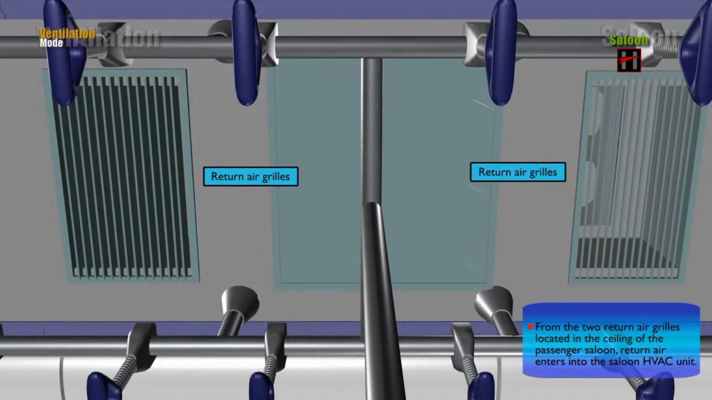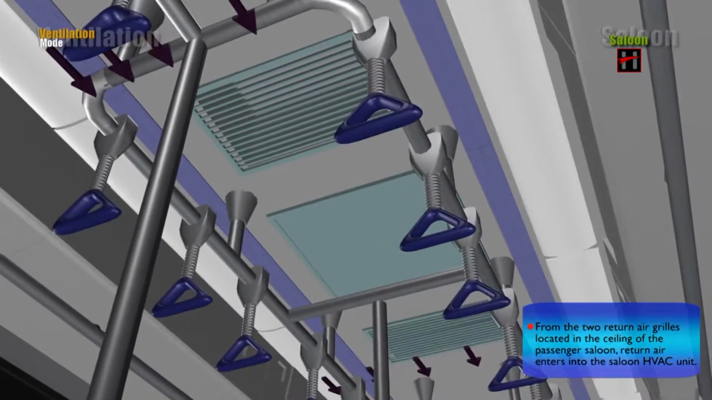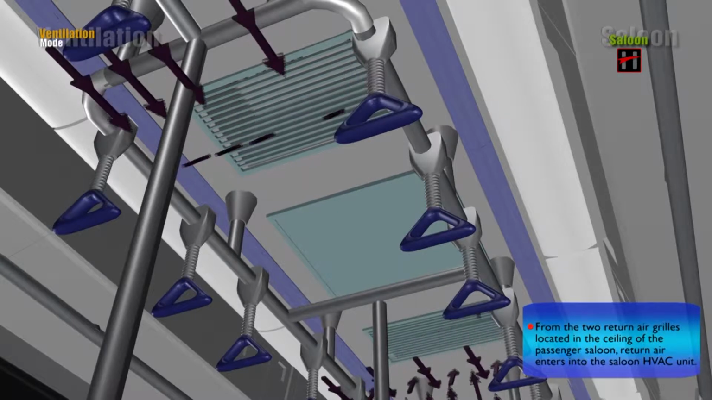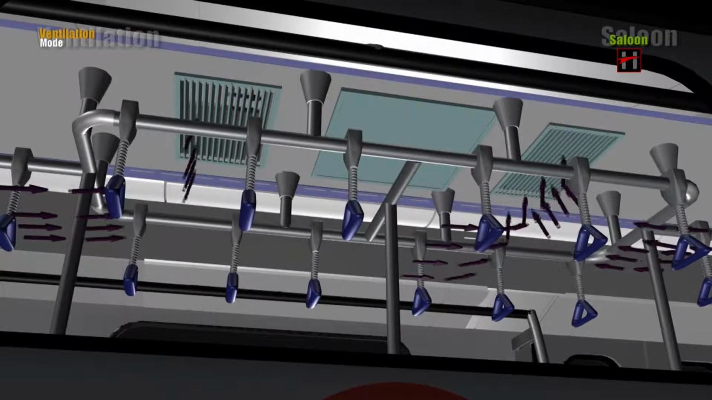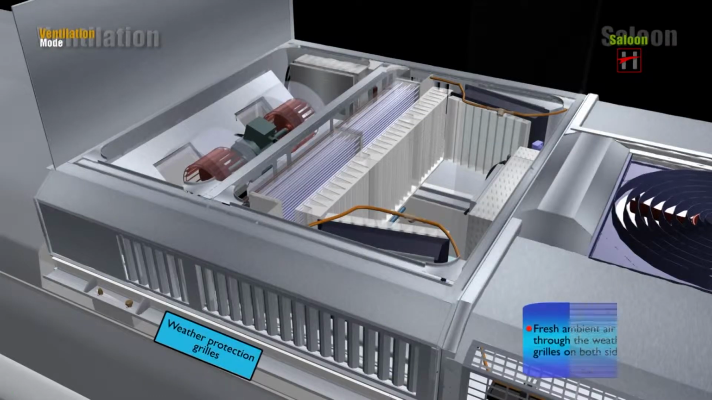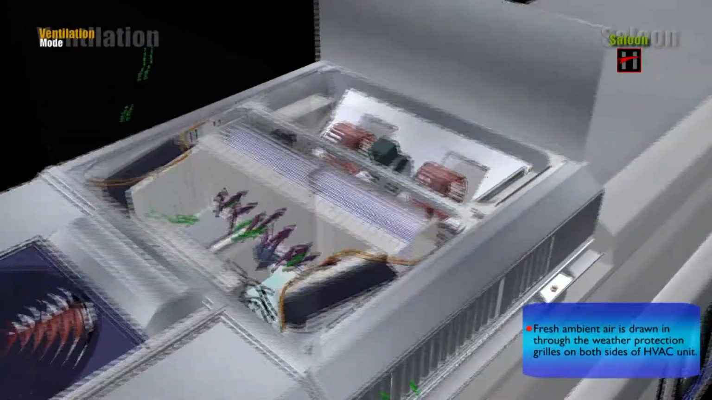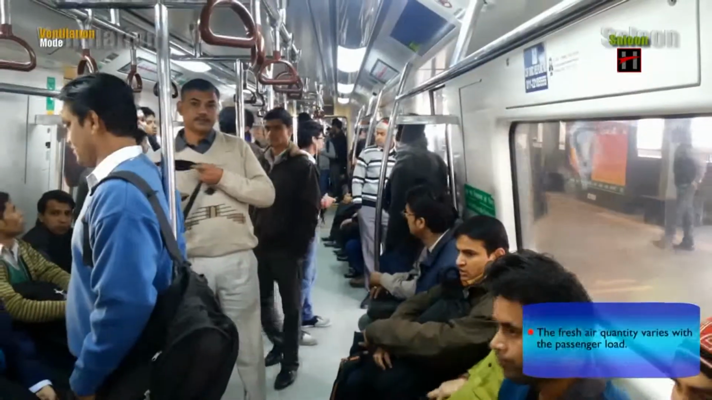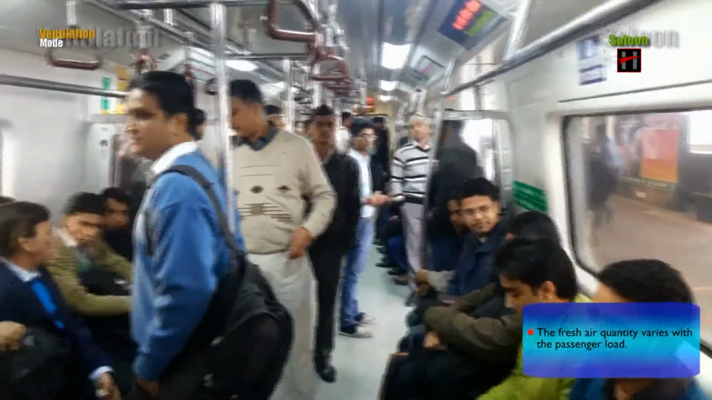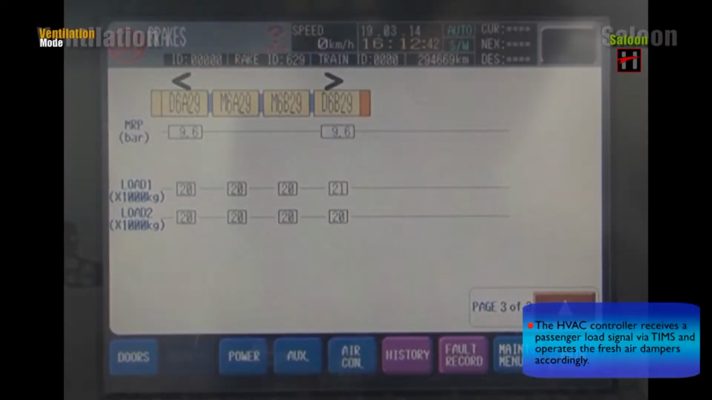From the two return air grills located in the ceiling of the passenger saloon, return air enters into the saloon HVAC unit. Fresh ambient air is drawn in through the weather protection grills on both sides of the HVAC unit. The fresh air quantity varies with the passenger load. The HVAC controller receives a passenger load signal via TIMS and operates the fresh air dampers accordingly.